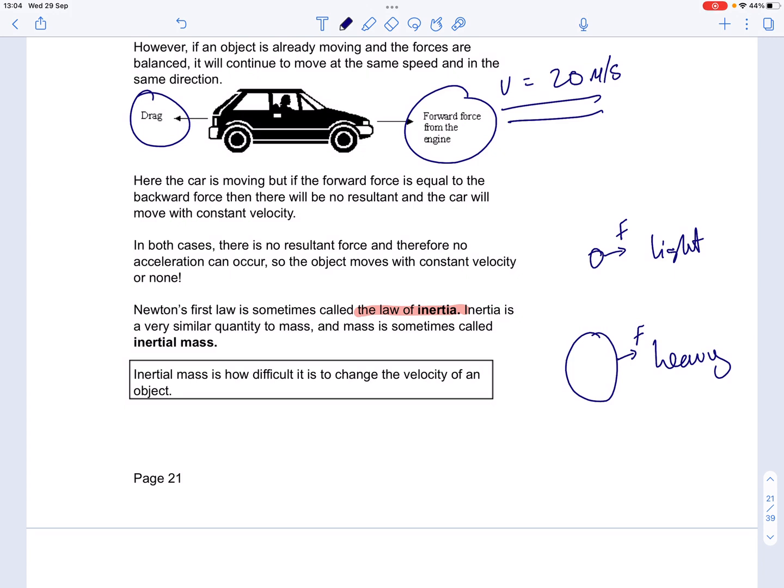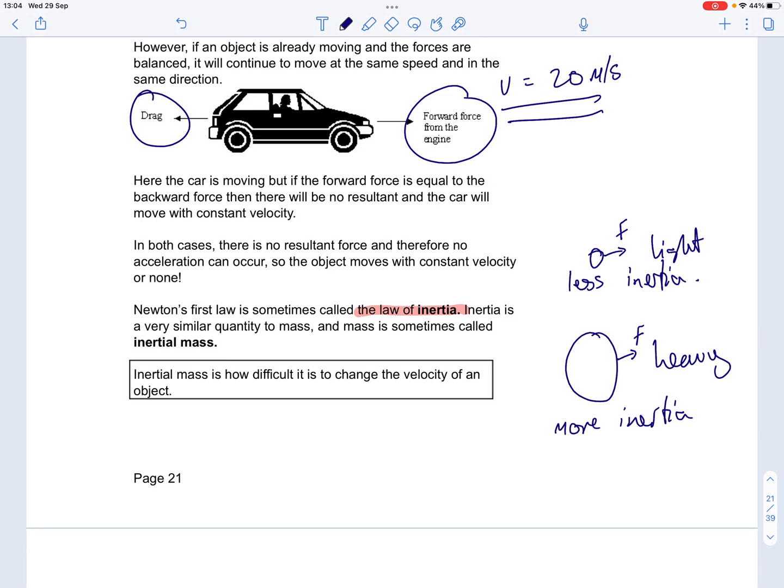So the heavy object, we say, has more inertia, and this one obviously has less inertia, because with the heavy object, with the same force on it, it's going to get going a lot more slowly. It's going to accelerate at a much slower rate because it has more reluctance, if you like, to change its velocity because of its inertia, which links to its mass.